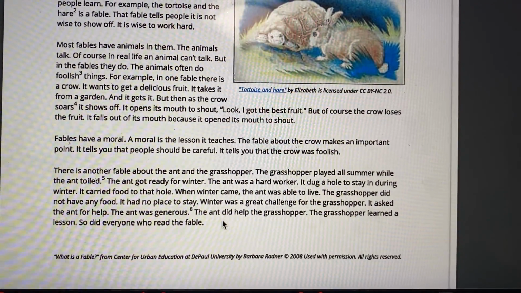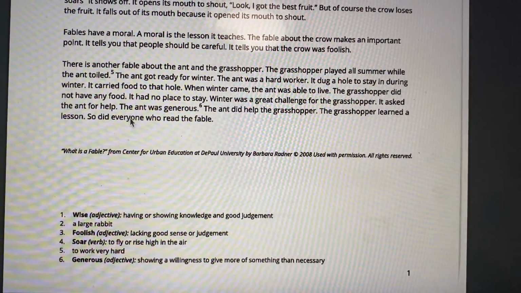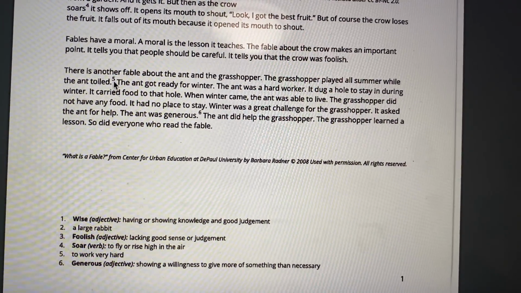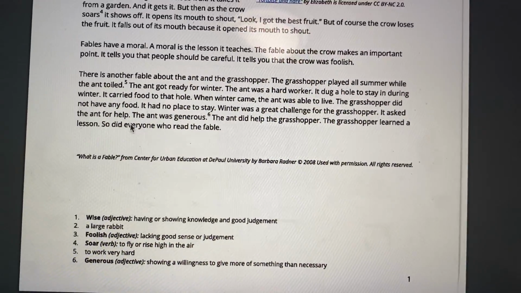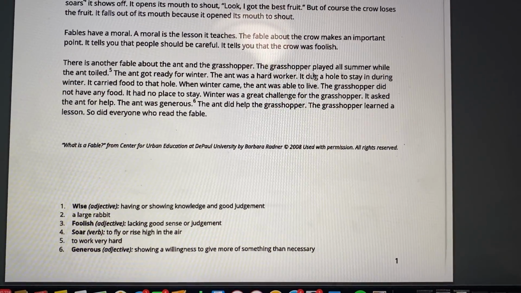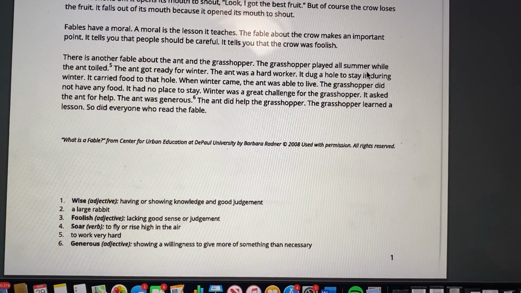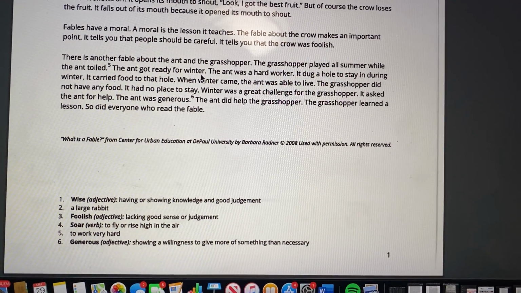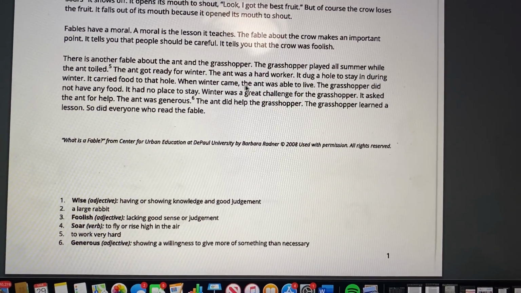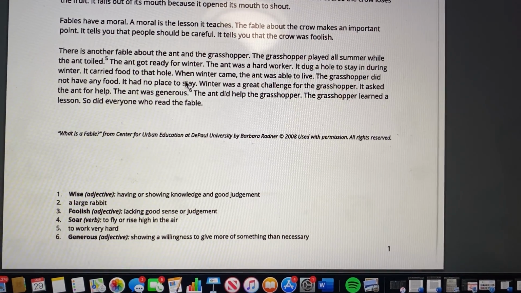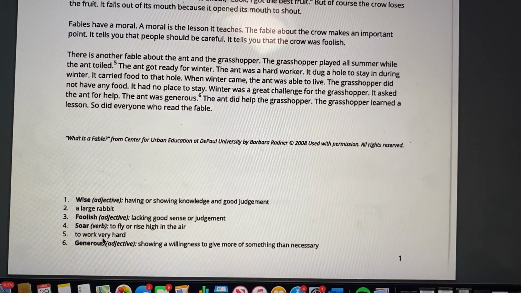So, there are some words that are a little confusing to you guys, but don't worry. Look at this. If it has the number on the top, it means on the bottom here, it's going to give you the definition. How awesome is that? So toiled means, the grasshopper played all summer while the ant toiled. So the ant worked very hard while the grasshopper played. And then it's got winter and the ant was working really hard and it was able to have enough food. But then when the winter came, the grasshopper didn't have any food because all he did was play. So toiled is a fancy word to say work very hard.